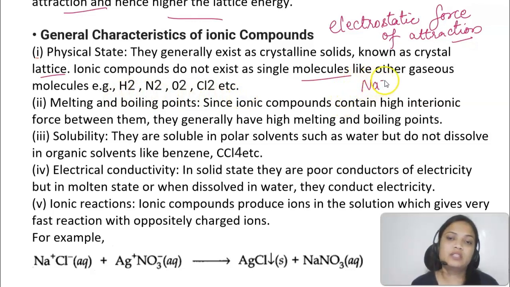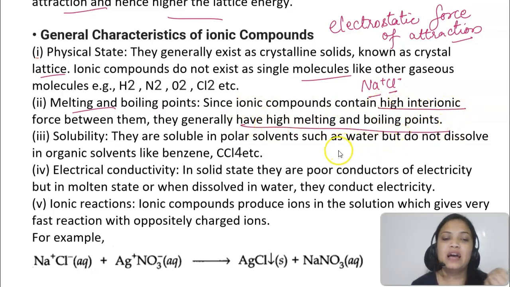They are just the ions that are held together, like one sodium ion is surrounded by 6 chloride ions and vice versa. Okay, so that is the thing. Moreover, students, if these are strong forces, so you will have to apply more energy to break that bond. So that is why ionic compounds have high melting and boiling points. Okay. And now these are your ionic compounds.